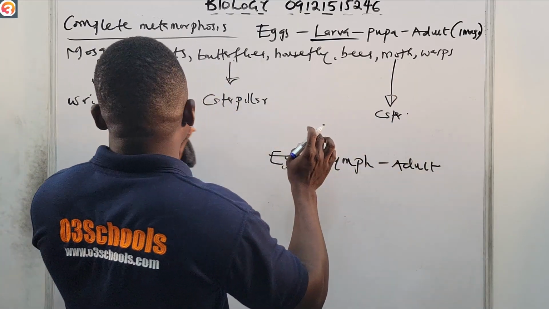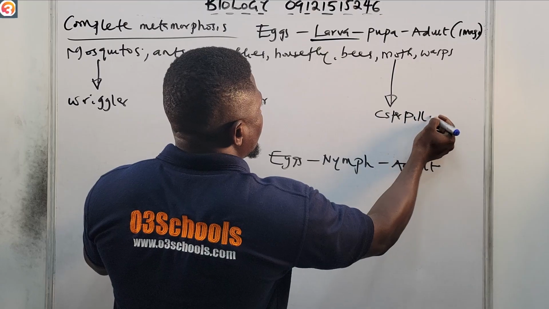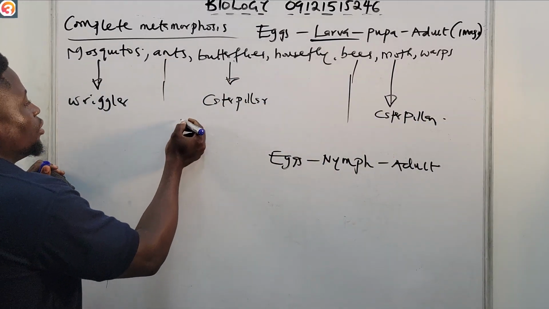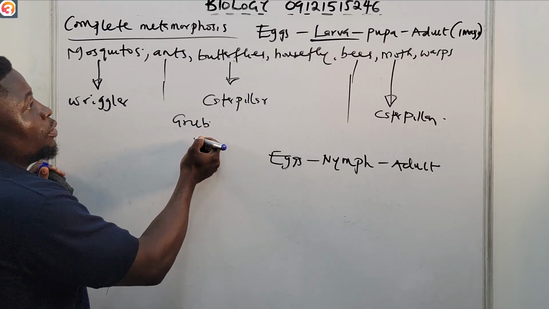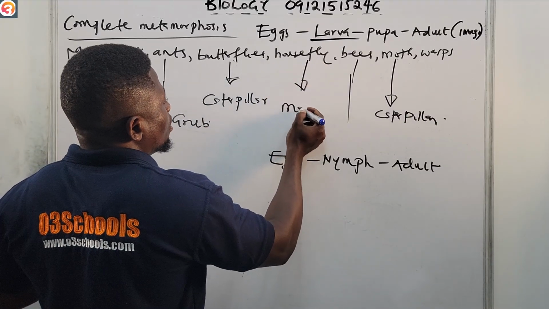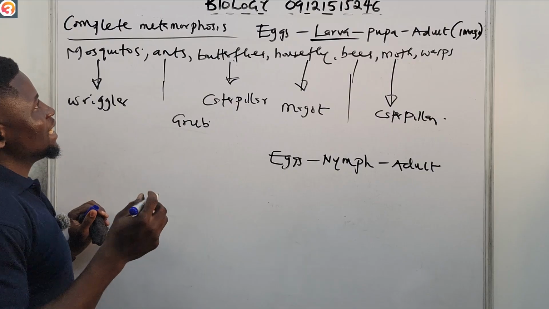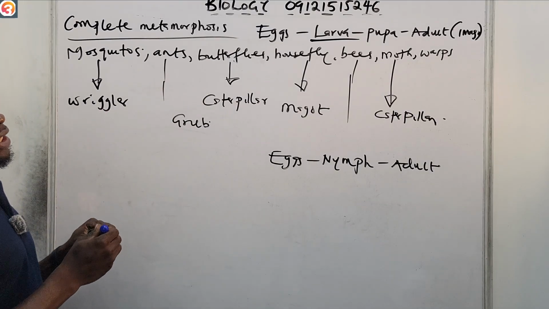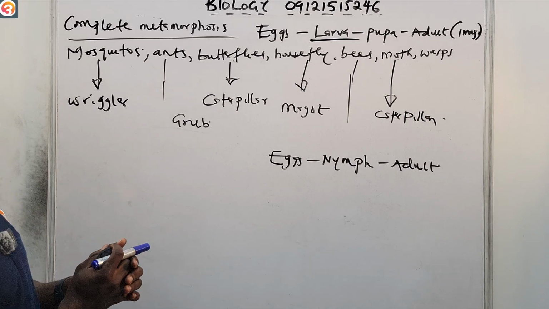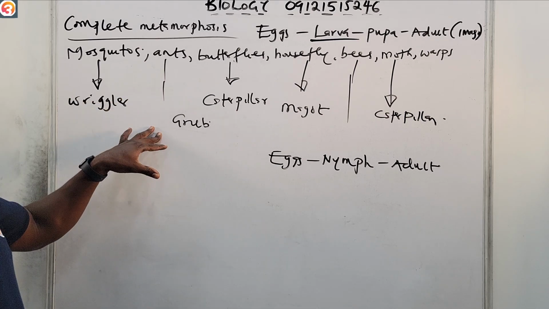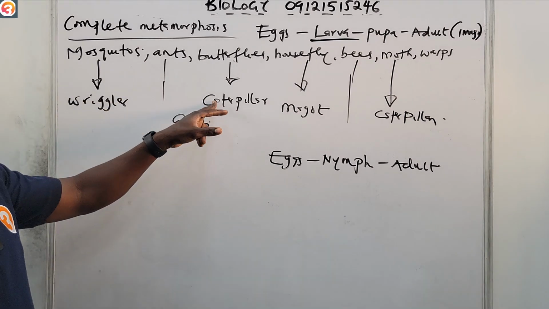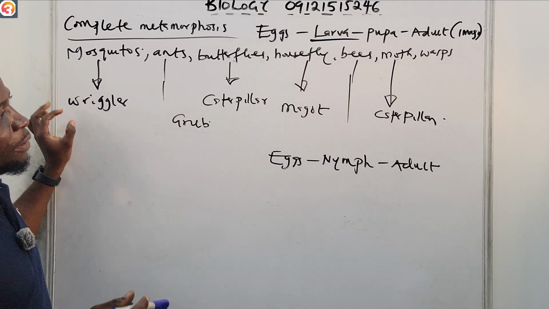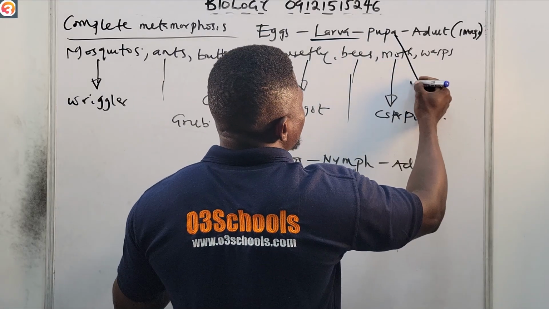For ants and bees, they are known as grub, while for housefly it is known as maggots. So these are the names of different larvae for different insects. Please just note them down. Wriggler for mosquitoes, grub for ants and bees, caterpillar for butterflies, maggots for housefly.